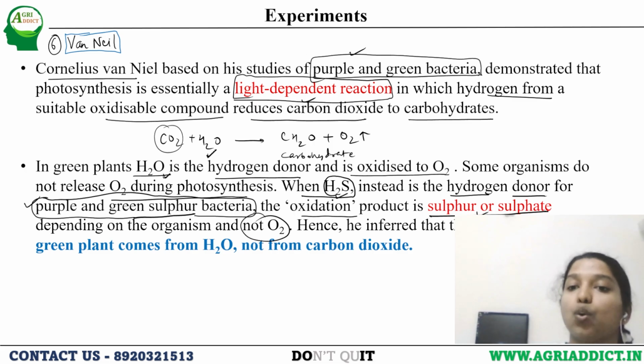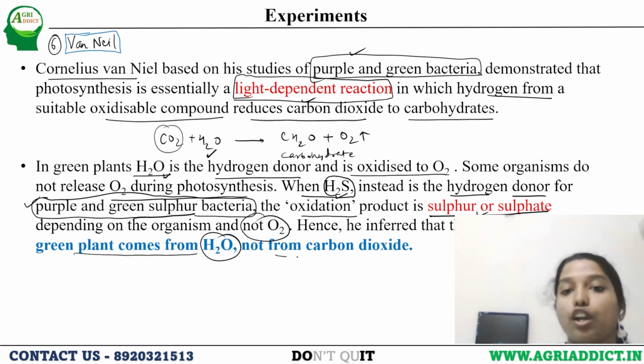Hence, he inferred that the O2 evolved by green plants comes from water, not from carbon dioxide. Earlier, what we used to think is that this oxygen is coming from carbon dioxide.